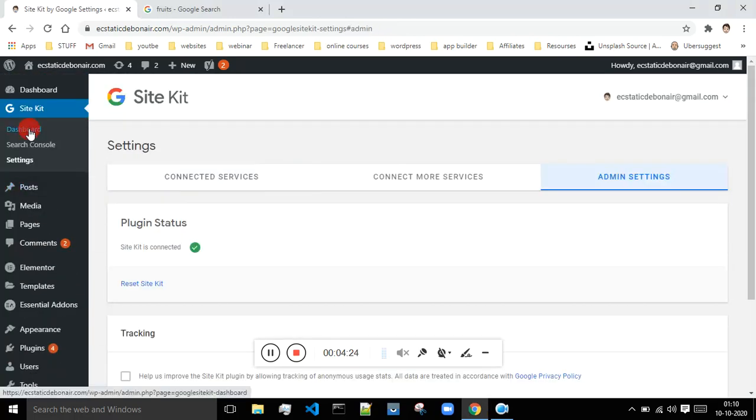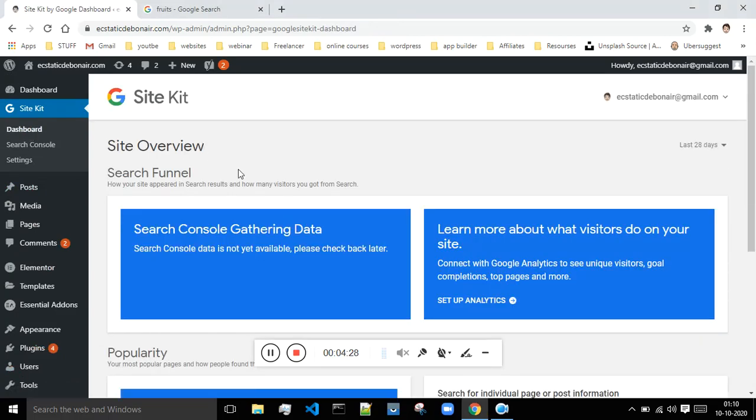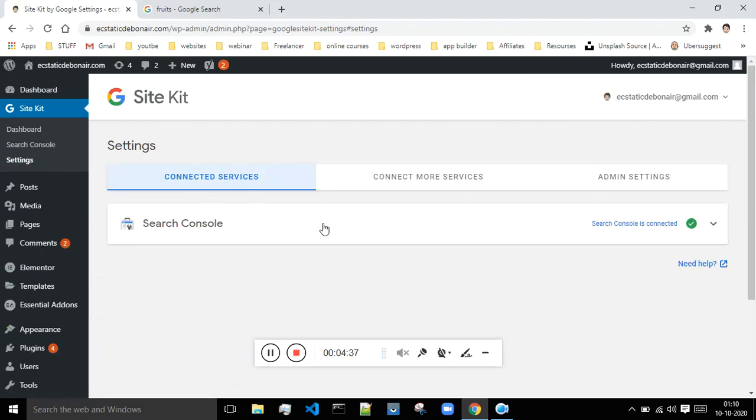Okay, so just go to the dashboard, and where is that stuff? Let's just go to the settings. I think it is inside of the settings.